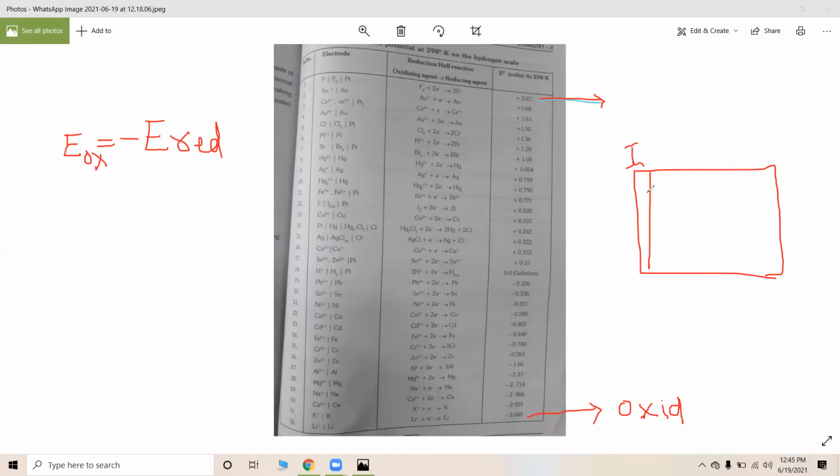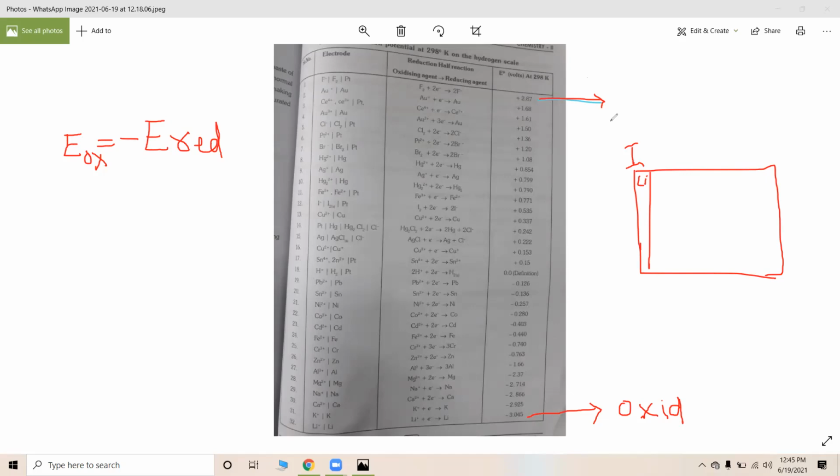In the first group elements, we know that they are having low ionization energies: lithium, sodium, potassium, rubidium, cesium, francium. Francium, forget about it. Why? Because it is a radioactive metal. All these are metals. Generally, all metals will be readily oxidized rather than getting reduced. What is meant by oxidation? Loss of electrons is known as oxidation.